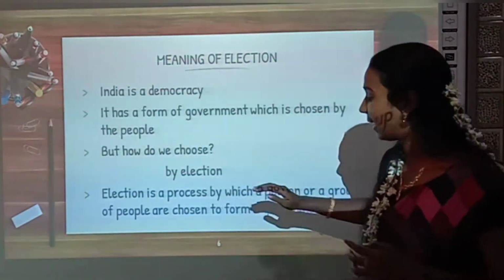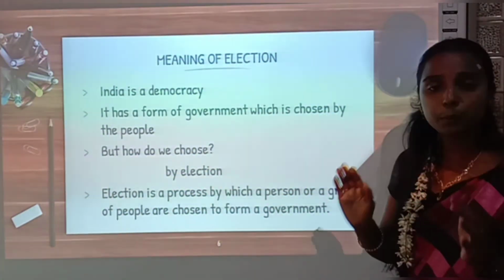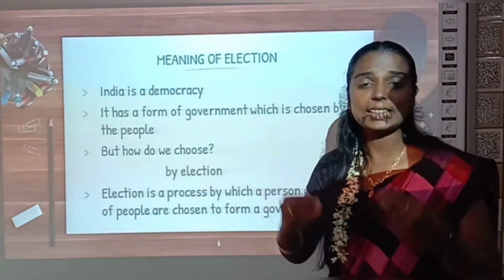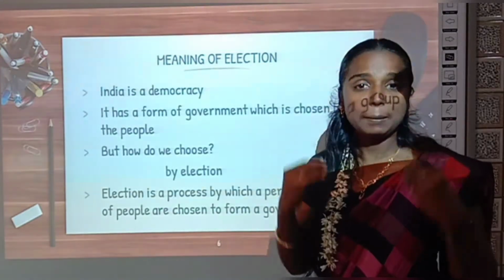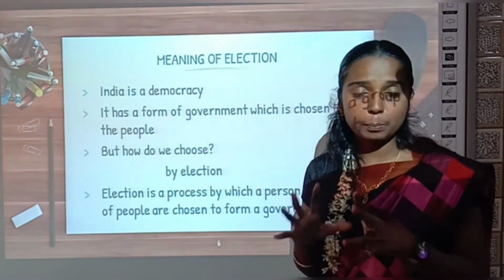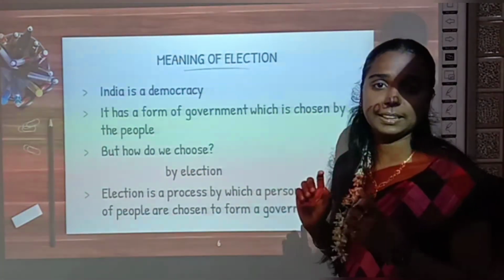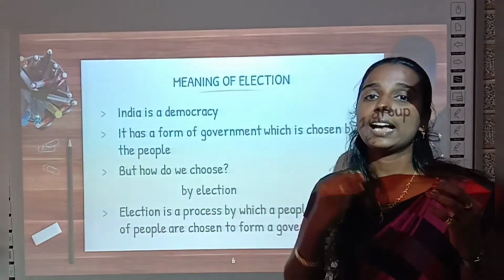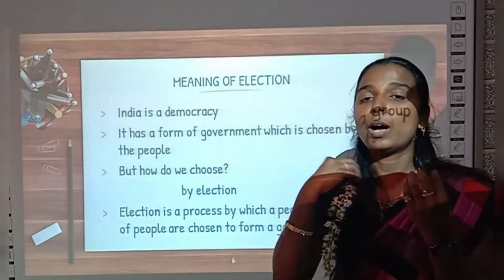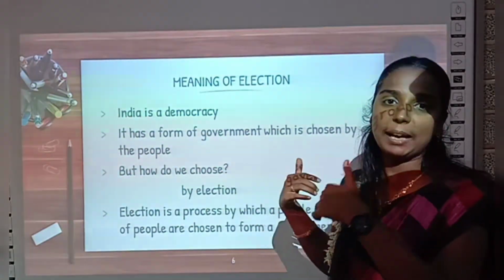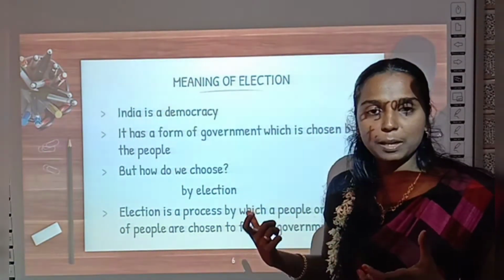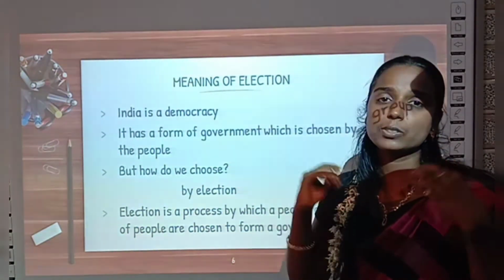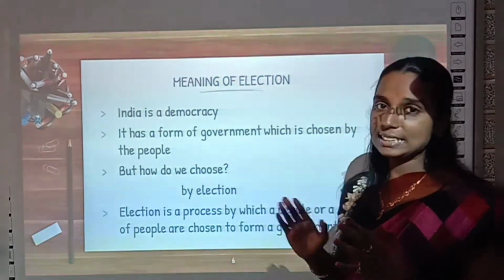Election is a process by which a person or a group of persons are selected to form government. So election is a process by which people will select a person or a group of persons to form a government. Our India is a democratic country. That means we are choosing our own leaders. So how are we choosing our own leaders? By this election. So election is the process by which we will select a person or a group of persons to rule us. So that is election.